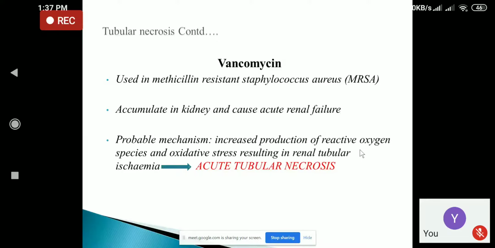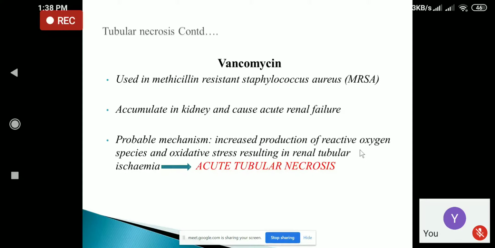So what are reactive oxygen species? Reactive oxygen species are unstable molecules that contain oxygen, and since they contain oxygen, they can easily react with the other molecules that are present in the cell. When they react with the molecules present in the cell, they may cause damage to the DNA, RNA and proteins. When there is damage to the RNA, DNA and protein, it causes cell death.